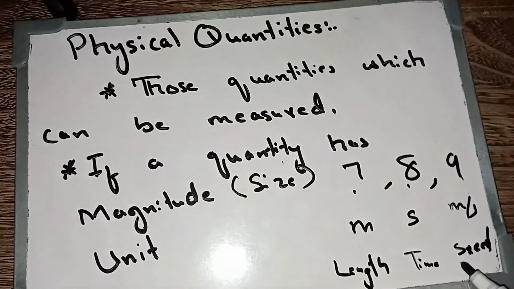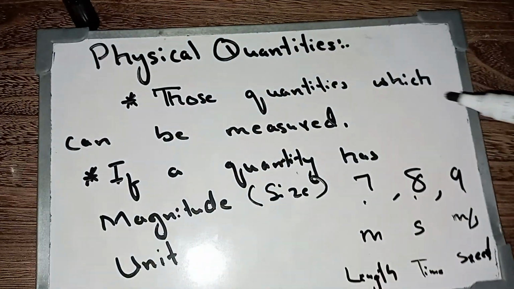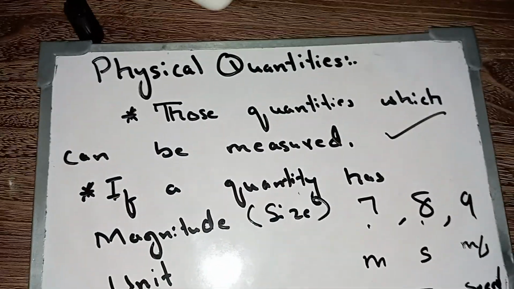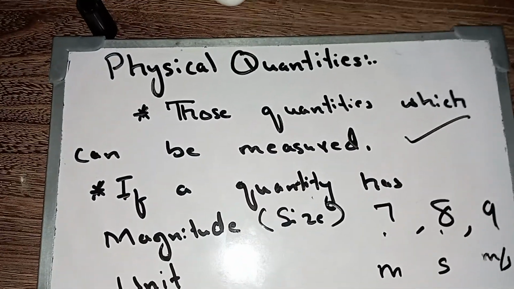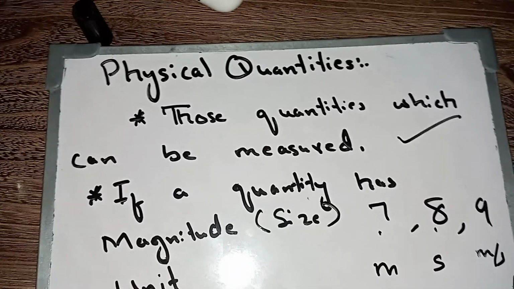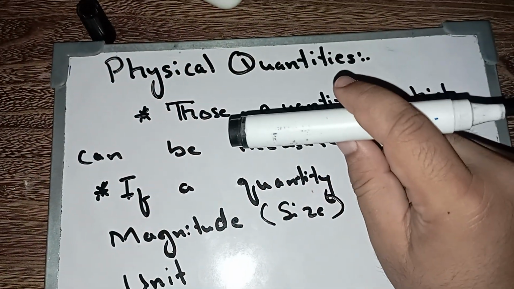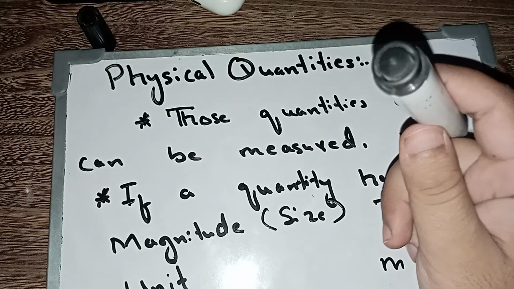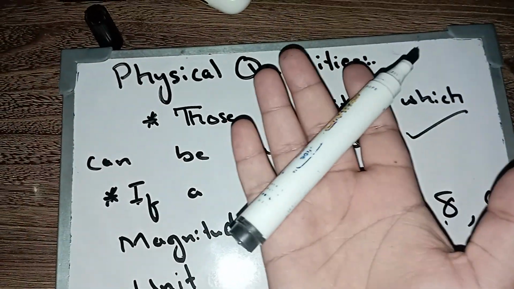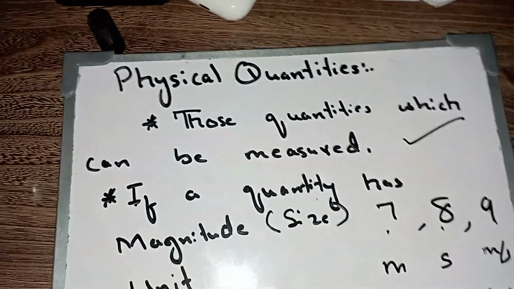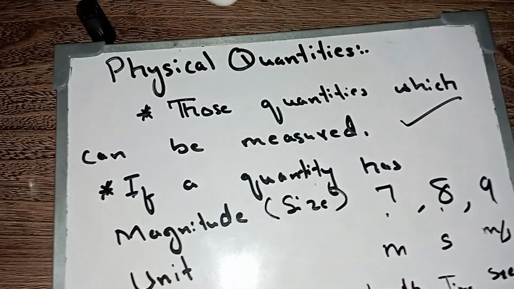So what happens? A physical quantity is basically that quantity which can be measured. Now you can name hundreds of quantities which you can measure, like the length of this marker, or the mass of this marker, or how much weight this marker has. These are all measurable, and these are all called physical quantities.